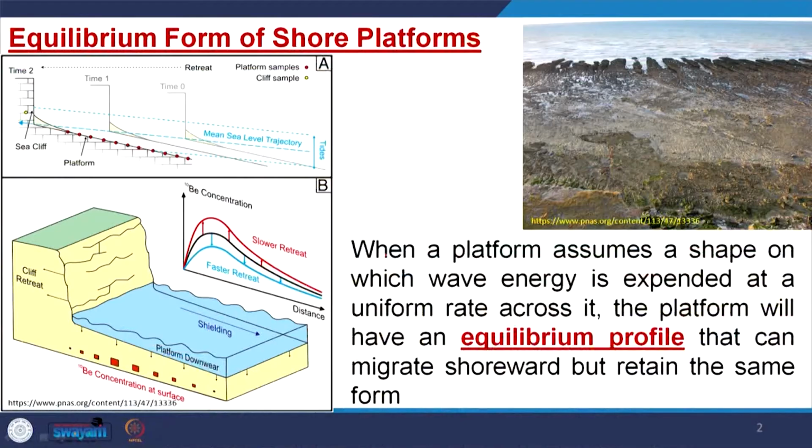What do we mean by an equilibrium form of shore platform? When a platform assumes a shape on which wave energy is expended at a uniform rate, then that coastal profile is said to be an equilibrium profile. So, an equilibrium profile can migrate shoreward but retain the same form, that means there is a uniform rate of energy expenditure along this coast.